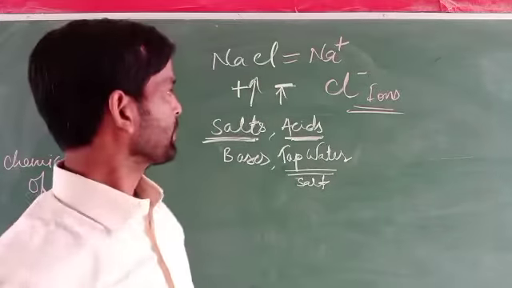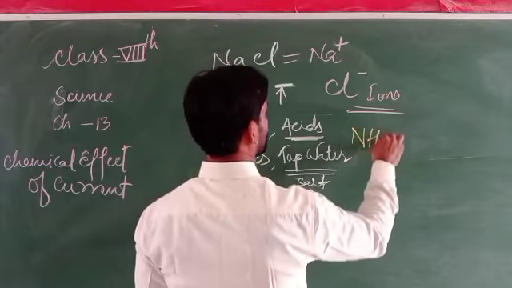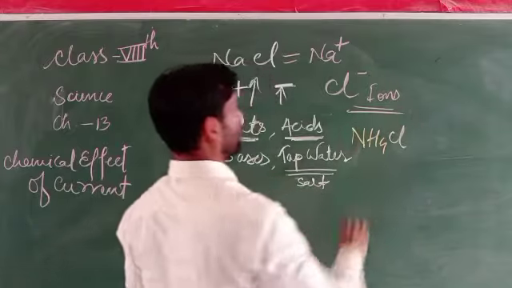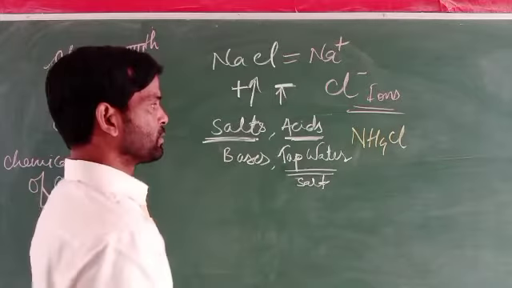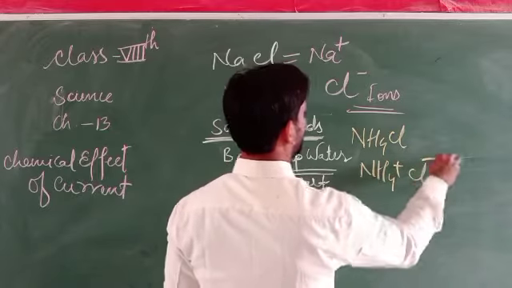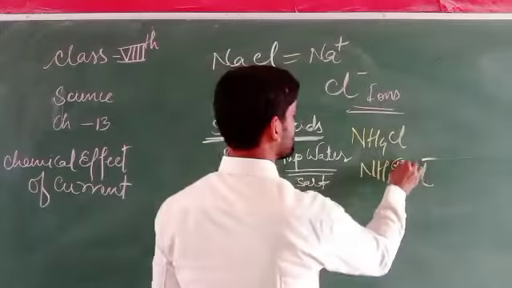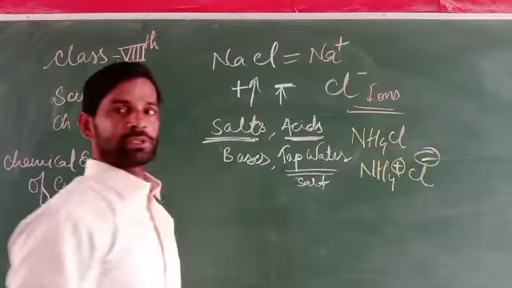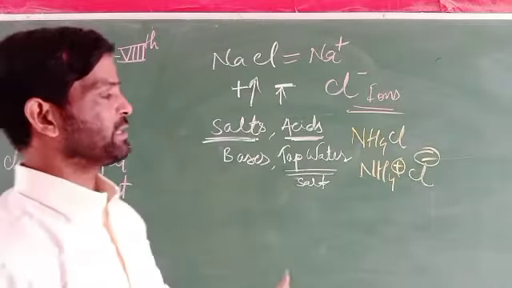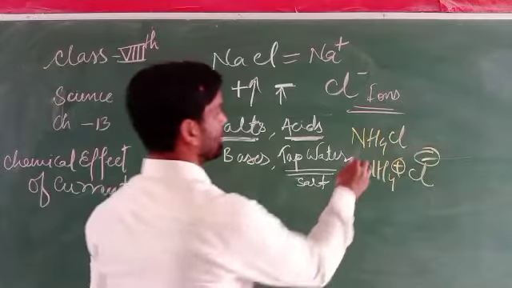Next, suppose there is ammonium chloride, NH4Cl. It can also produce ions. If they can produce ions, they are eligible to allow electric current to pass through them.